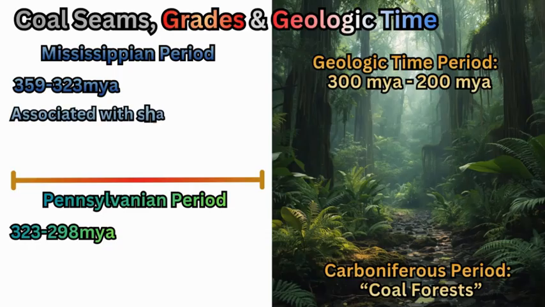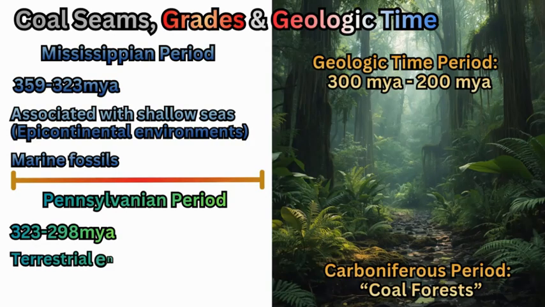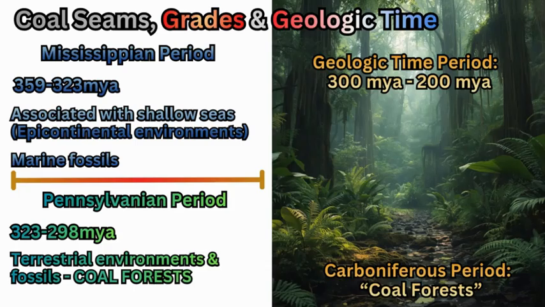Mississippian was more of an epicontinental coastline, more marine environment and shallow seas where more limestone was formed. And then we had the Pennsylvanian, where you have the drop in sea level, which turned more terrestrial, and you had more coal-bearing forests, and coal forests produced that abundance of vegetation to form peat and coal eventually.